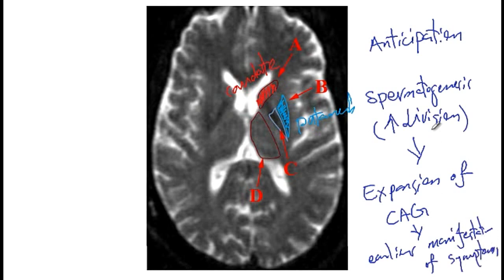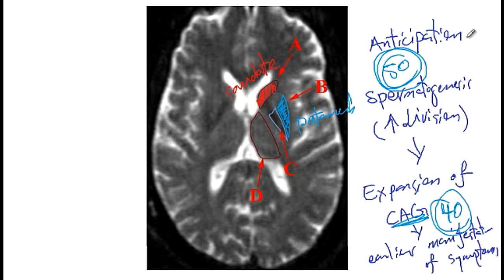So just for argument's sake, let's say that we have a male patient that had the symptoms start at around age 50. Now, if this patient has some children, due to the expansion of the CAG repeats, the age of onset will be earlier. And for instance, you can say maybe around 40, these patients will start to manifest symptoms. And this process is referred to as anticipation.